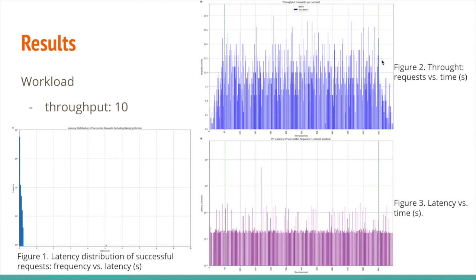Figure 2 shows the number of requests per second over the experiment duration. Figure 3 shows the latency of requests over time. We can see from Figure 1 that when the throughput is low, most requests are handled in sub-seconds. You can see from here, it's less than 1 second. We can notice that, interestingly, there is one request that takes more than 5 seconds. Here it shows.